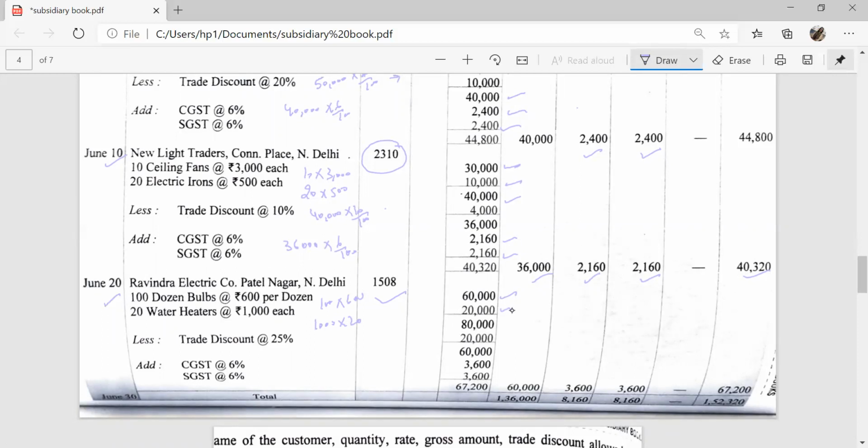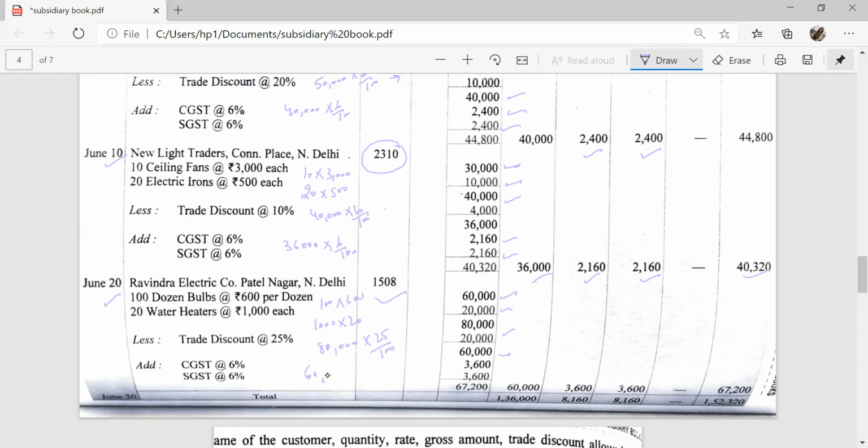Total amount is 80,000 and trade discount is 25%. 25% of 80,000 is 20,000. After deducting trade discount, 60,000.